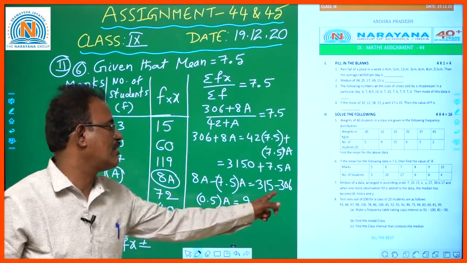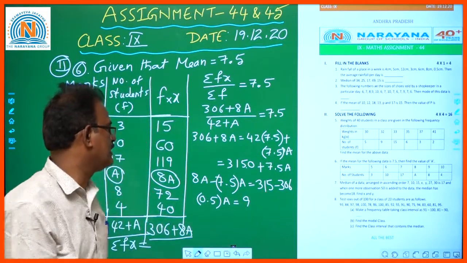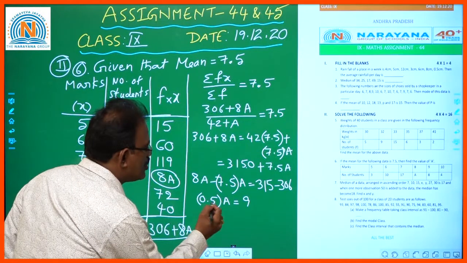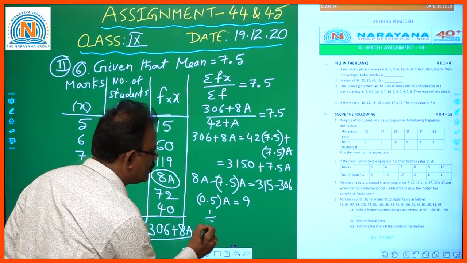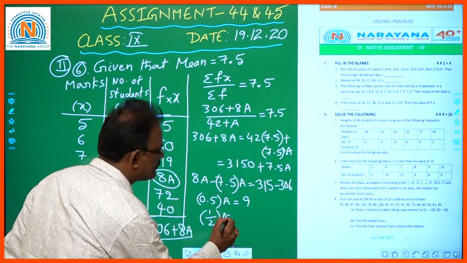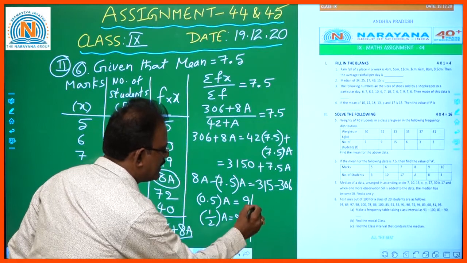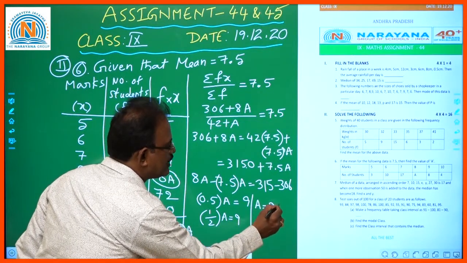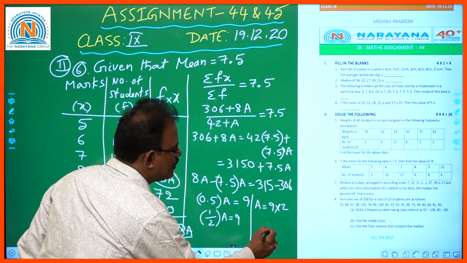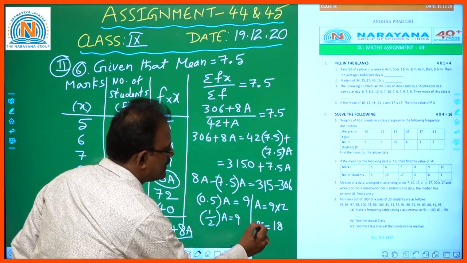If you subtract 306 from 315, this is 9. Now 0.5 means 1 by 2, you know that. Then A is equal to 9 by 2 into 2, so 9 2s are 18.